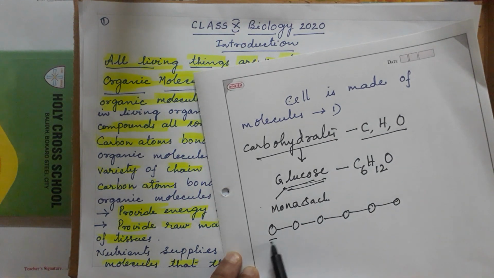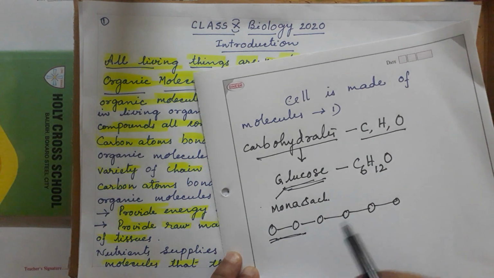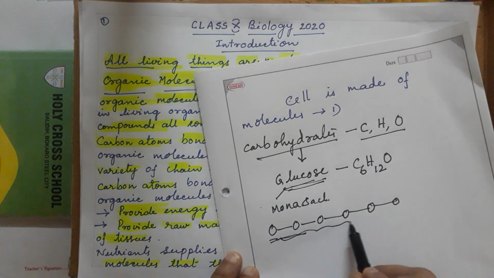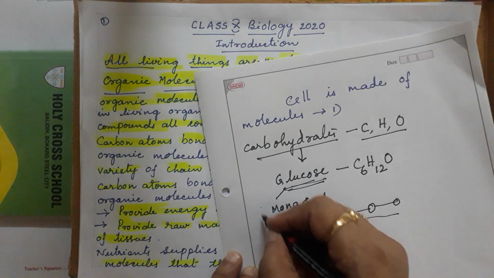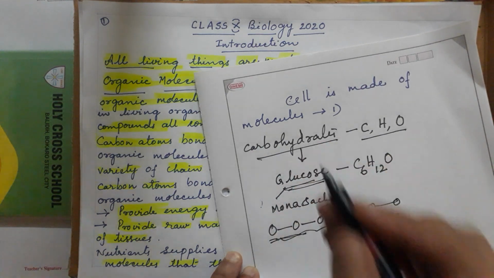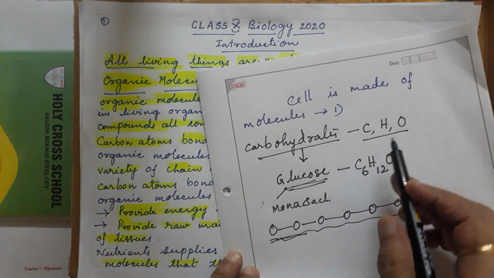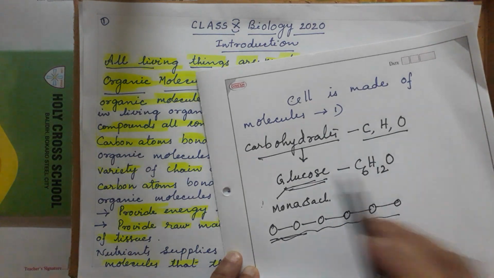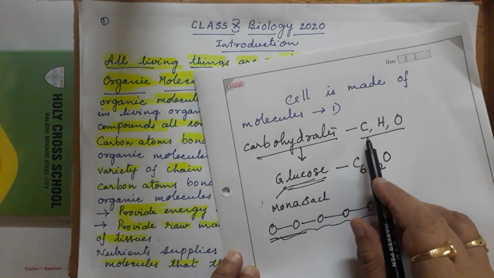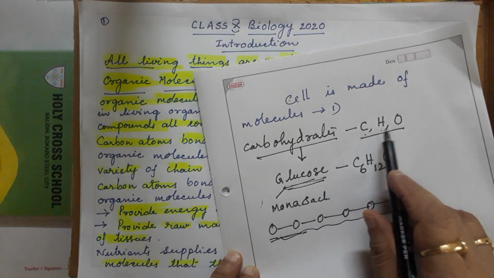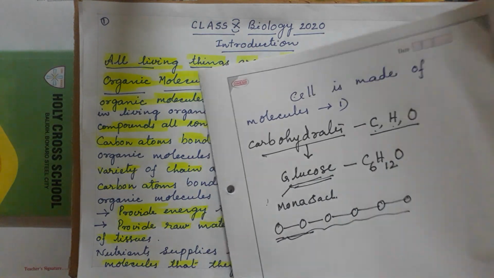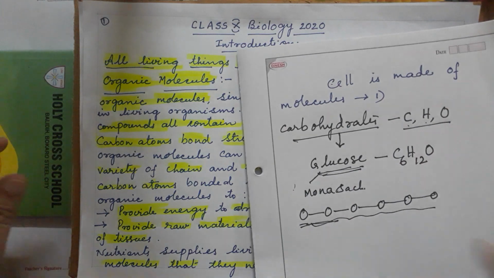First monosaccharide, then disaccharide, and lastly we come to the polysaccharides. Many polysaccharides of glucose make the carbohydrates. And however many polymers there are, they are basically only carbon, hydrogen and oxygen. Okay, that is about the carbohydrate.